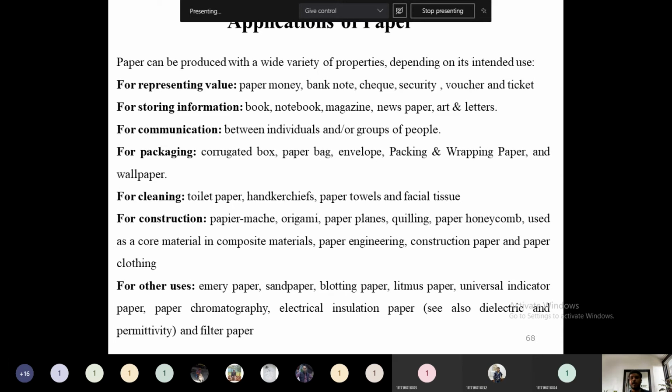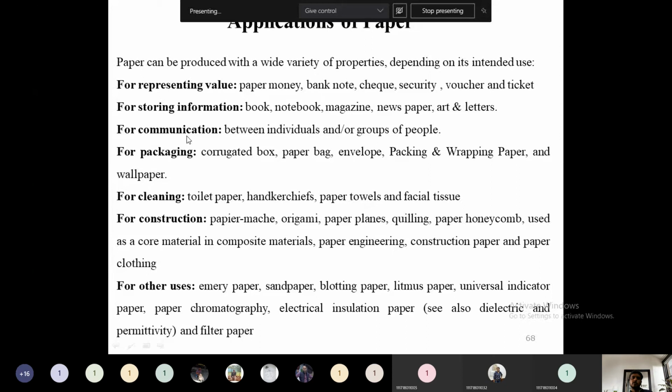Then, papers can be used for representing a value, nothing but paper money, which we are using, bank notes, checkbooks, security vouchers and tickets. Everything will be representing the value of that particular amount. Then for storing information, like a notebook or a textbook, newspaper, magazine, art and letters, everything comes under this. Paper is used for storing information.